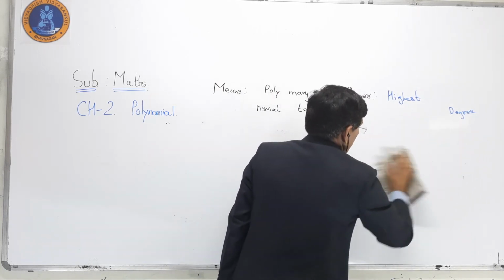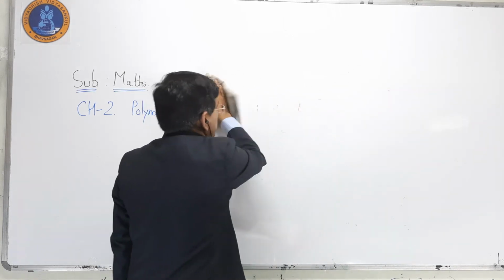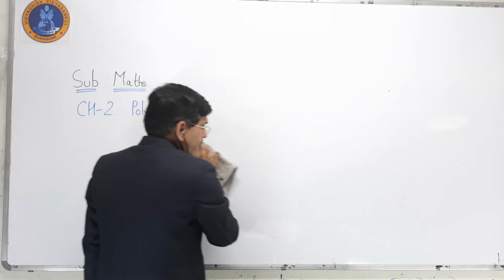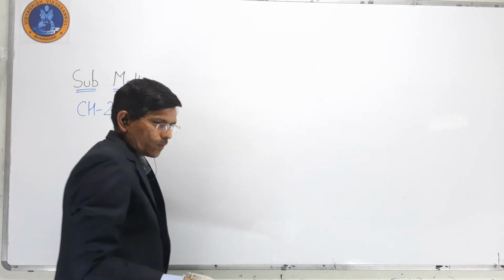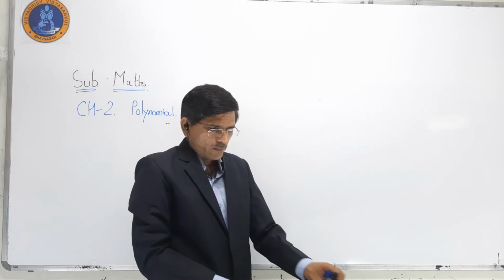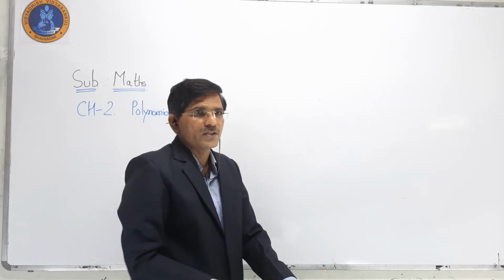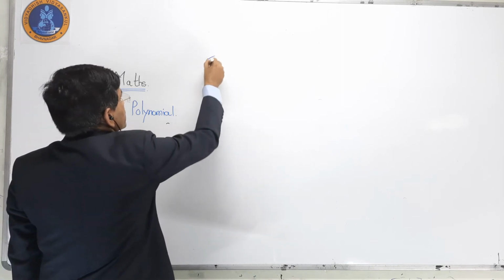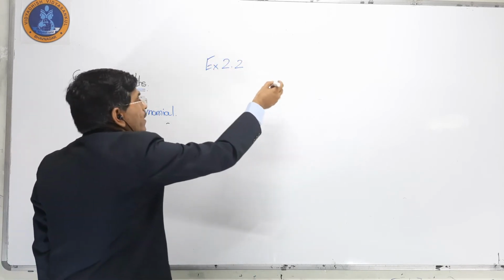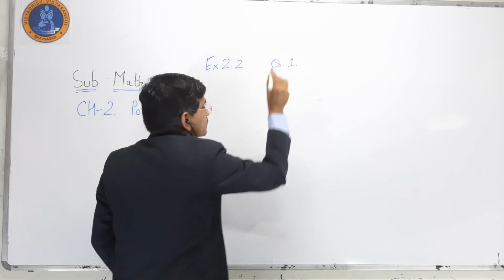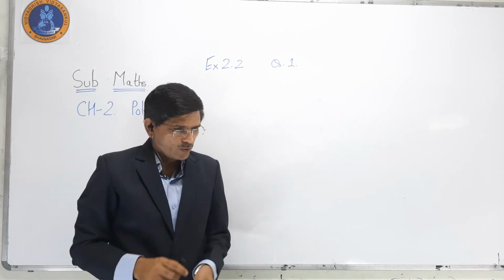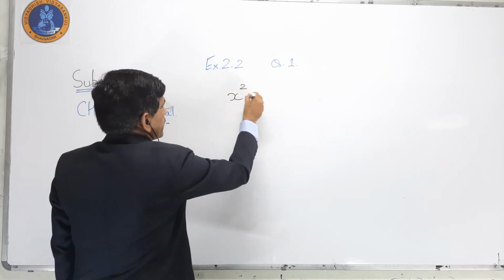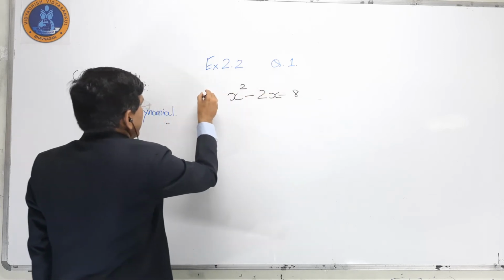There are 6 sums, and all 6 sums are related with factors of a quadratic polynomial. Find the zeros of the following quadratic polynomial. The first sum is x square minus 2x minus 8.